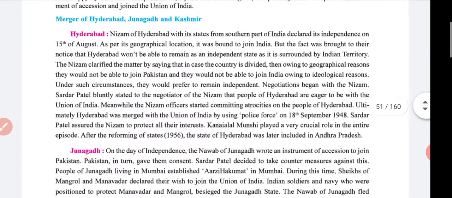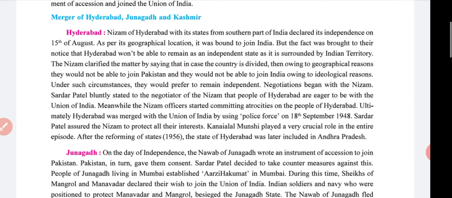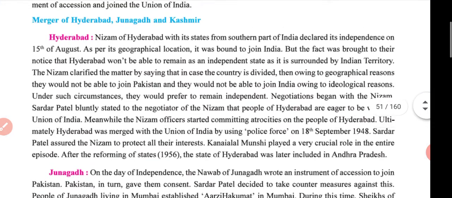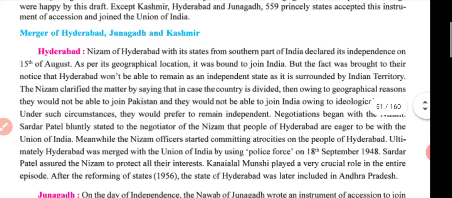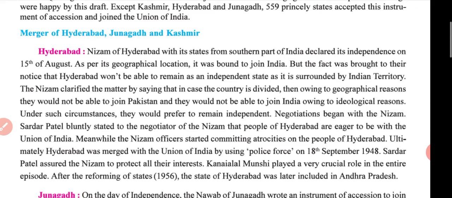Hyderabad is an important topic for a short note. Read the short note on Hyderabad, please. We have only one or two minutes because it is very small. So within one or two minutes, finish reading.